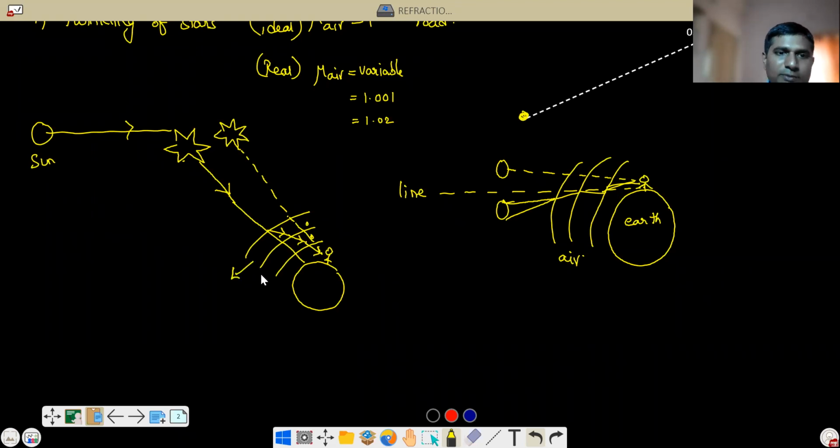Different layers experience different heat, correct or not? The layer which is near the sun will have more heat compared to the earth. Because of the difference in heat in the layers, there will be a difference in the refractive indices, and because of that the ray will bend. When the ray bends, finally we see the star somewhere not at its original position. So we see it keep on twinkling, sometimes here, sometimes this side. That is the reason for twinkling of stars.